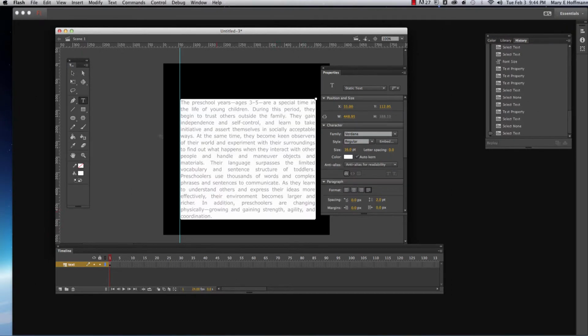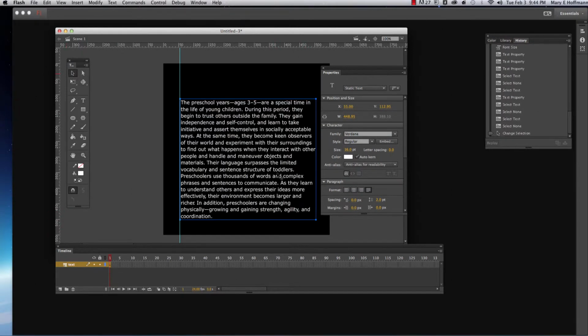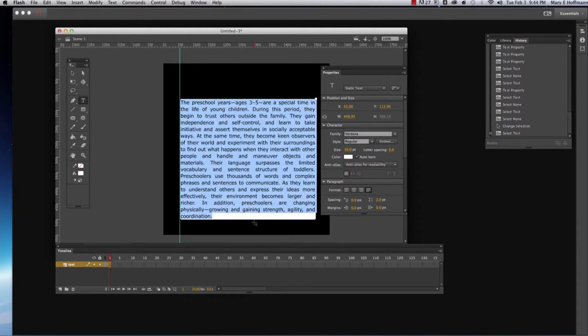For some reason it didn't justify the text. Let me see what's going on here. It's saying it's justified, but it doesn't look justified to me. It looks justified here, but when I let it go, it doesn't. But anyway, you have to be really careful with justified type, because you can see there are a lot of big spaces in this type. It causes what you call rivers.